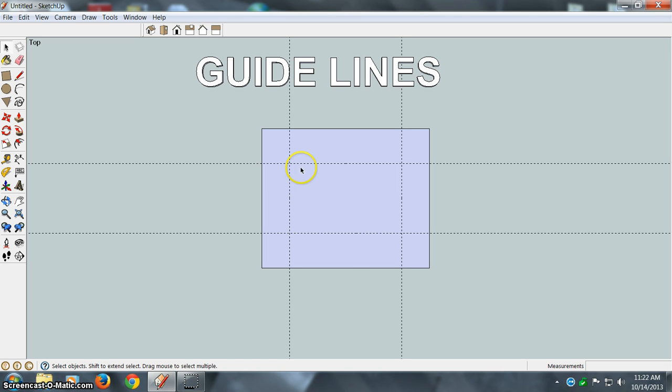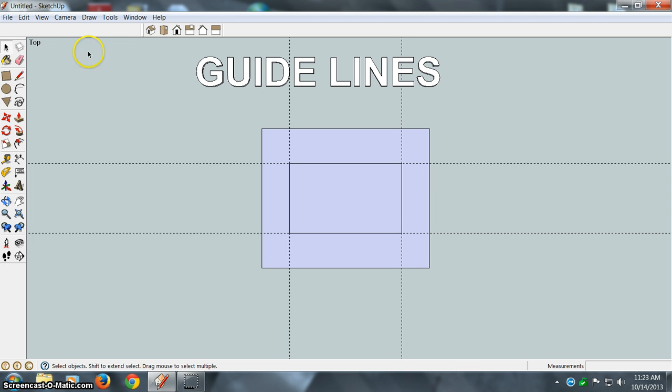and now if we need another rectangle, say we needed our other rectangle in this area here, we can go back to our rectangle command, and we can click and drag it, hit spacebar to end the rectangle command, and that's how you use the guidelines.